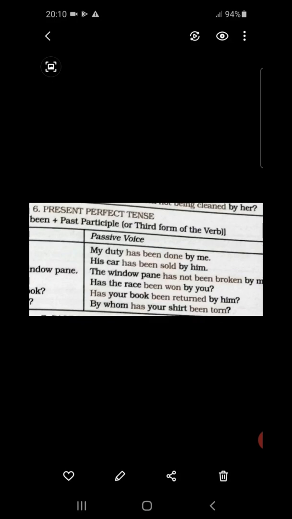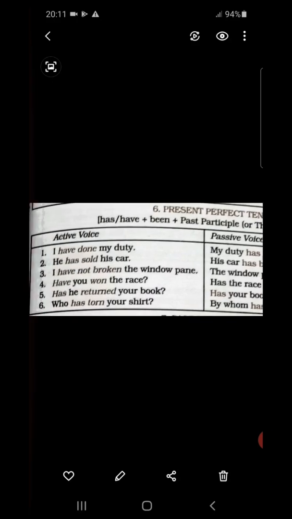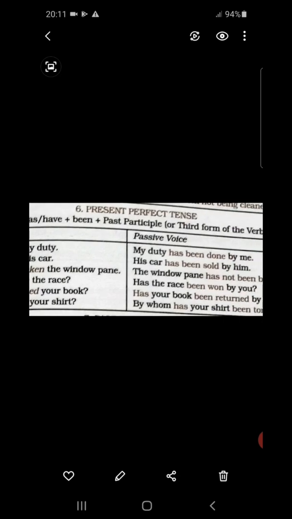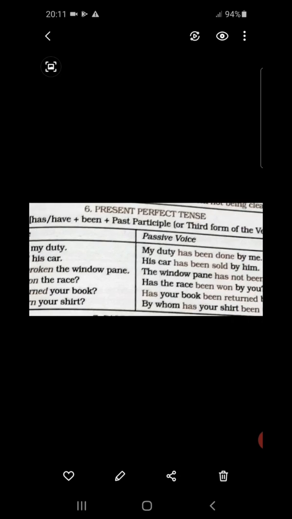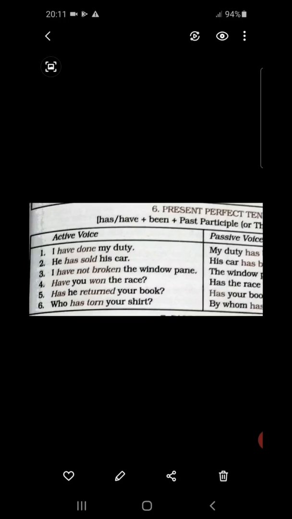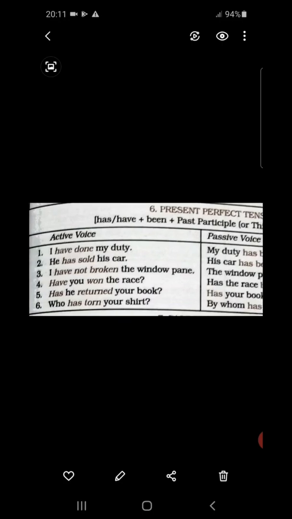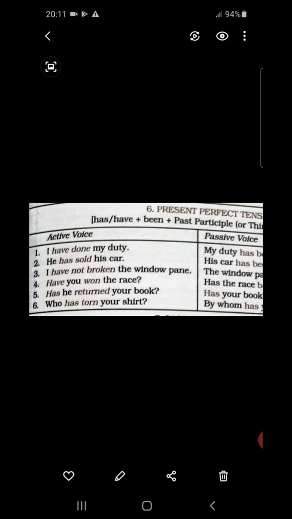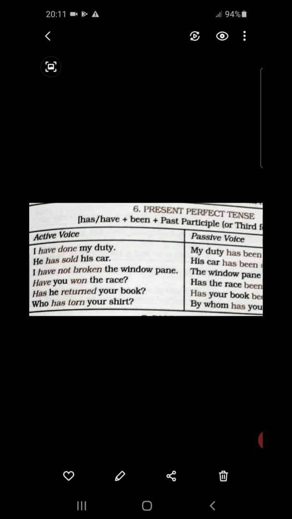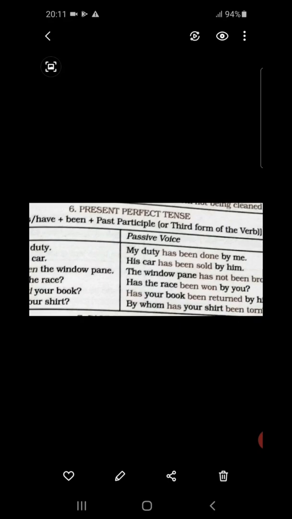Next, my duty, the object of the active voice, or whatever is there in the place of the object in the active voice, will go into the place of the subject in the passive voice.